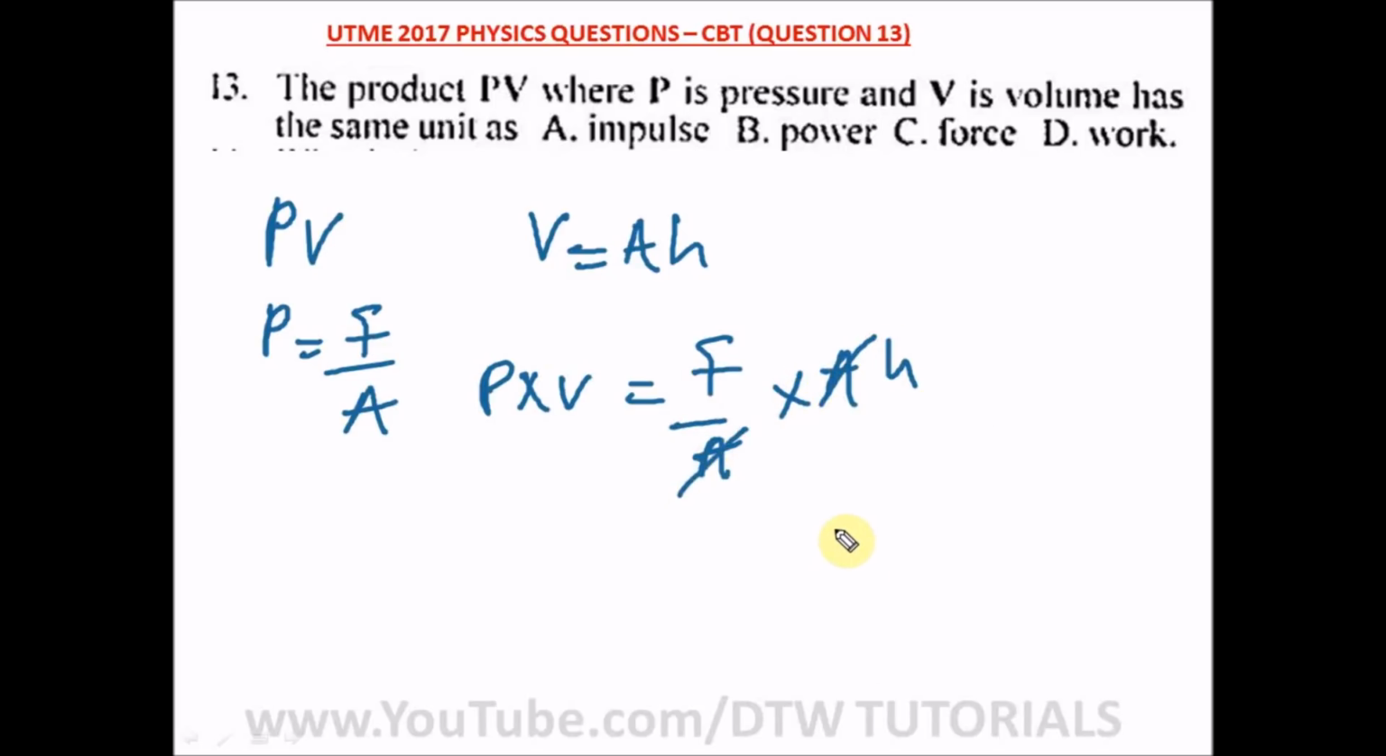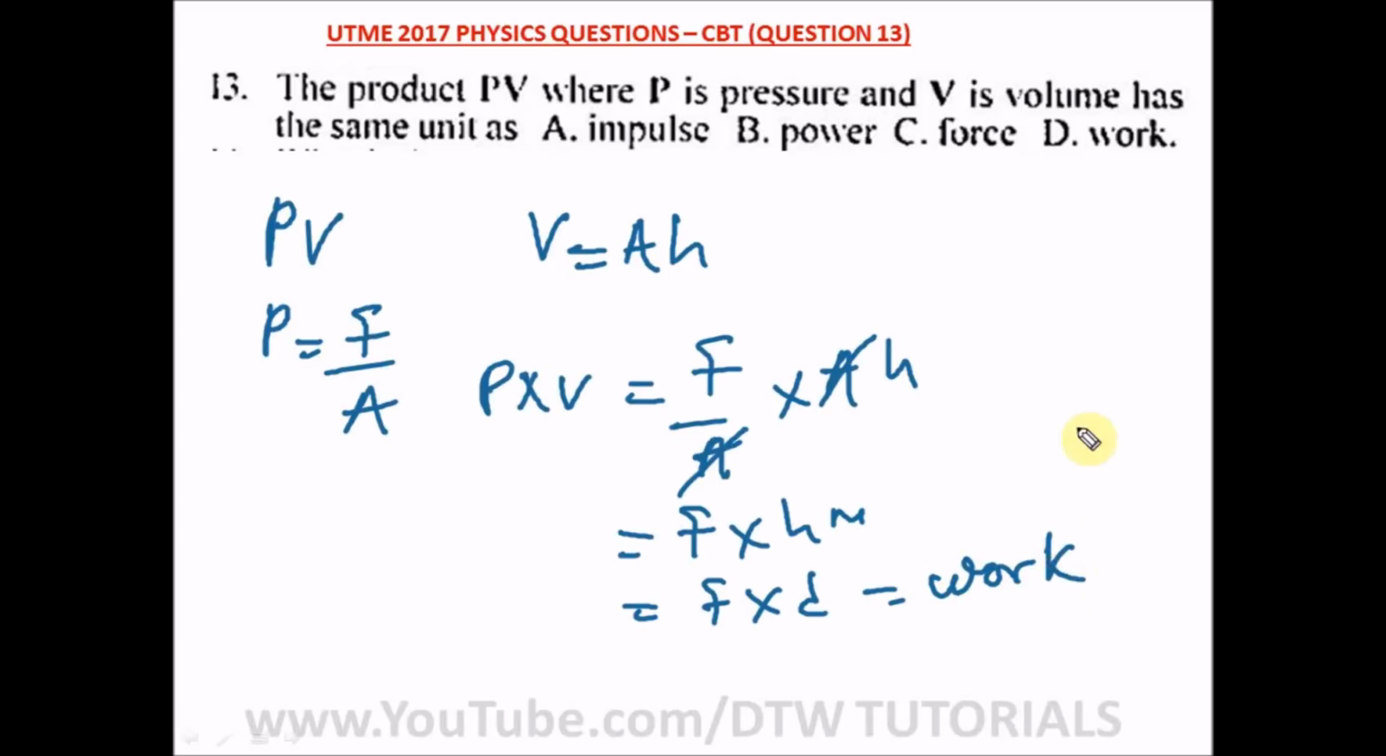Okay, A will cancel area, and we're left with F times H, and H is in meters, so it's the same as saying F times distance. And what is force times distance? Force times distance is equal to work. All right, and work is measured in joules, and our right option here is option D.